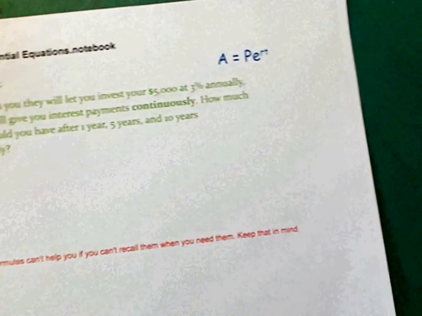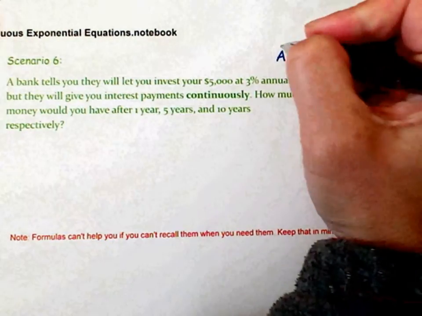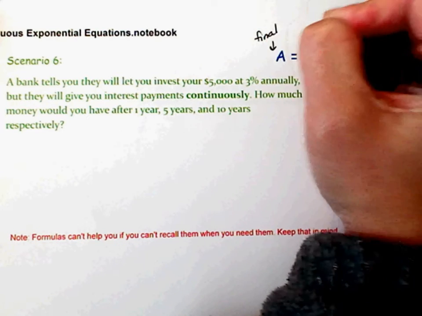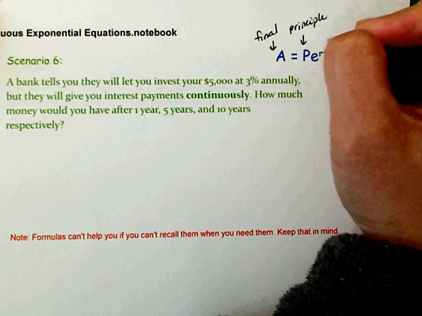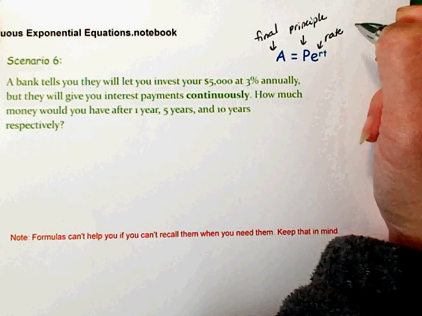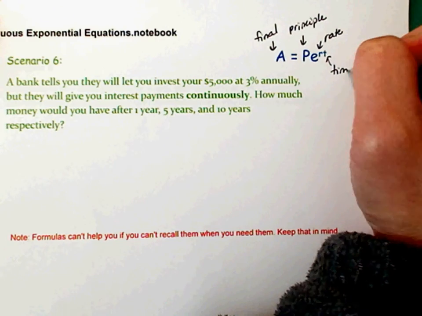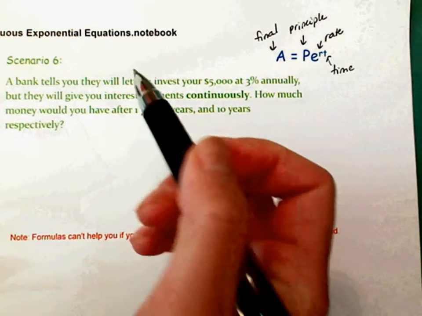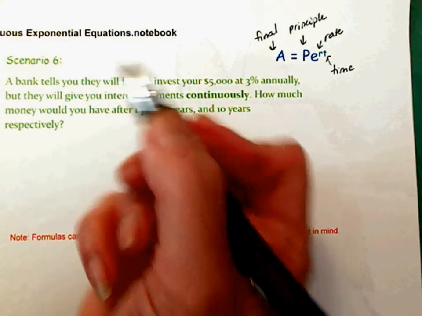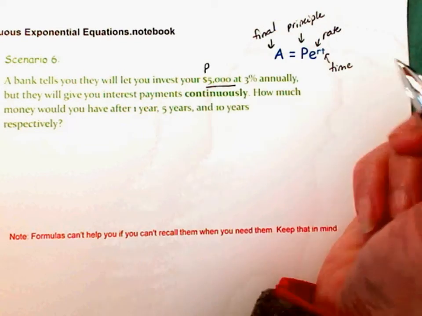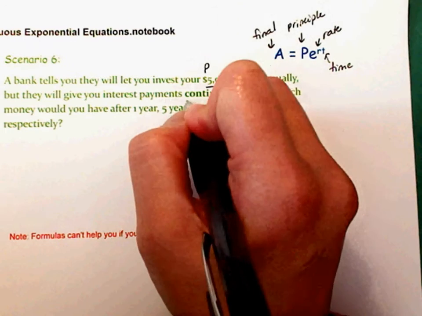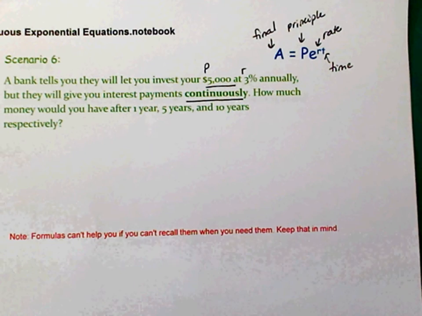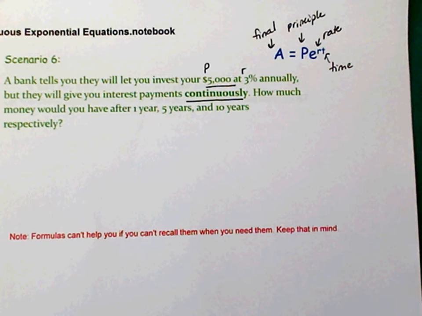Here's scenario 6. Your A is the final amount. Your P is your principal. That's the amount. There's your Euler's number. Your R is your rate in decimals, and your T is your time. Okay? All right. A bank tells you they will let you invest $5,000. So your P is $5,000 at 3% annually. But they will give you interest payment, keyword, continuously. It didn't say quarterly. It didn't say yearly. It says continuously. How much money will you have after 1 year, 5 years, 10 years, respectively?